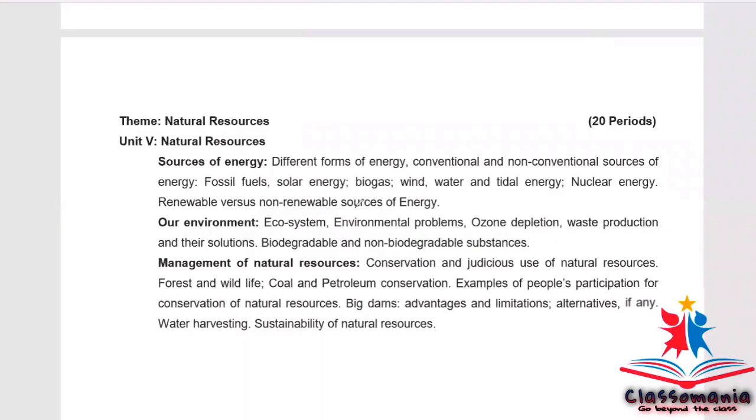Last but not the least, Unit 5, Natural Resources: the complete chapter Sources of Energy has been deleted, whereas nothing has been deleted from our Environment and Management of Natural Resources.